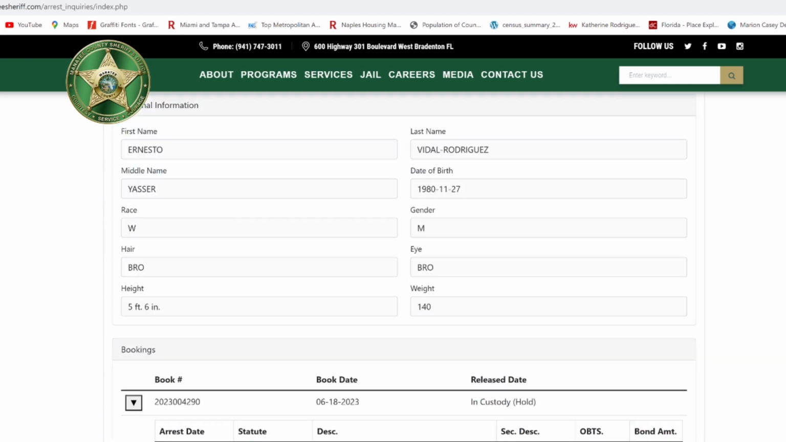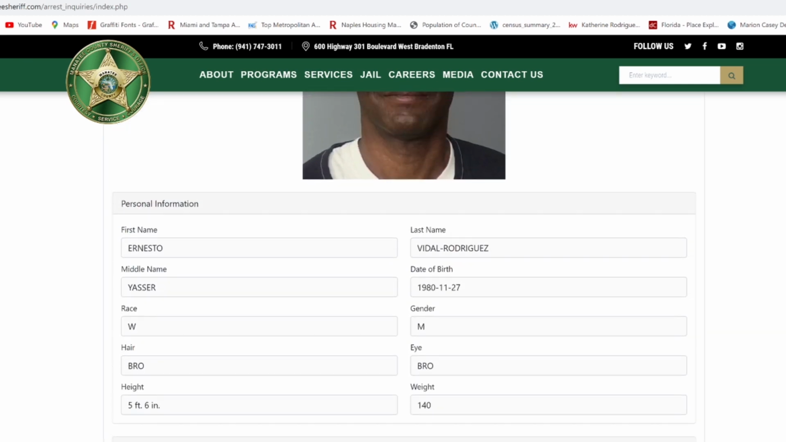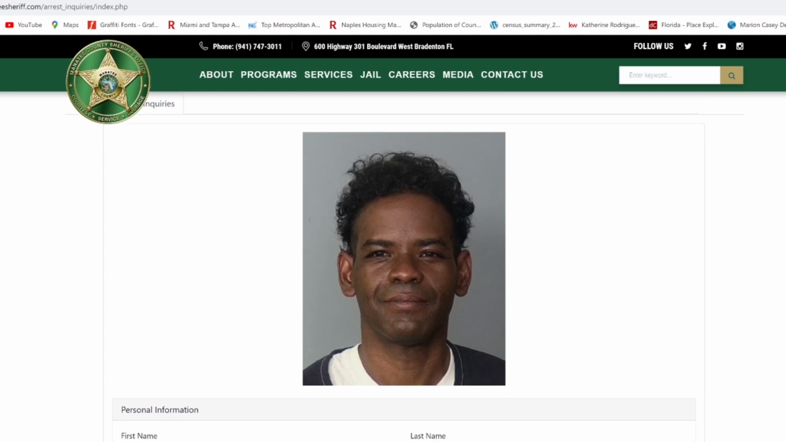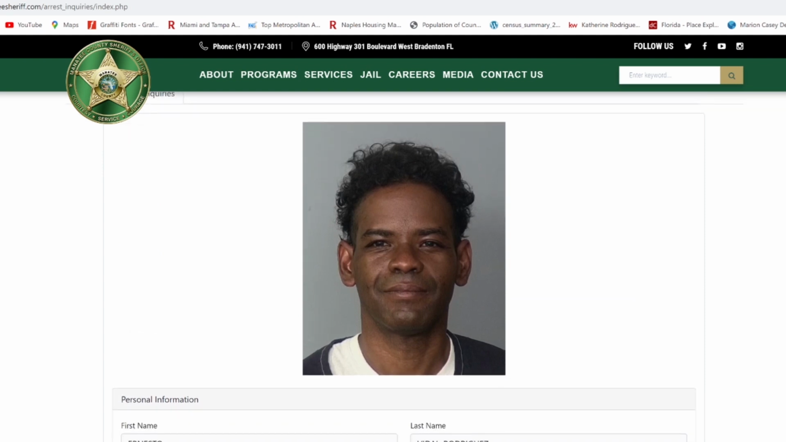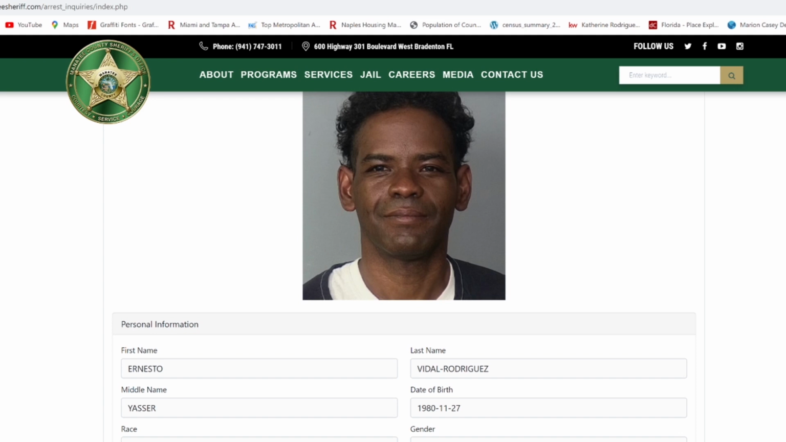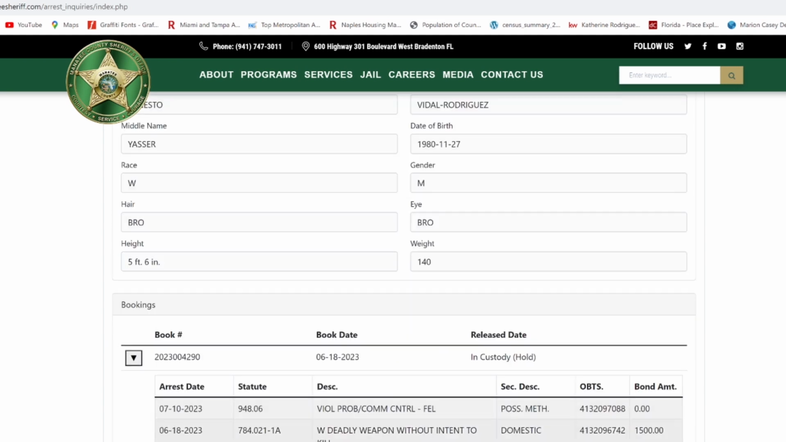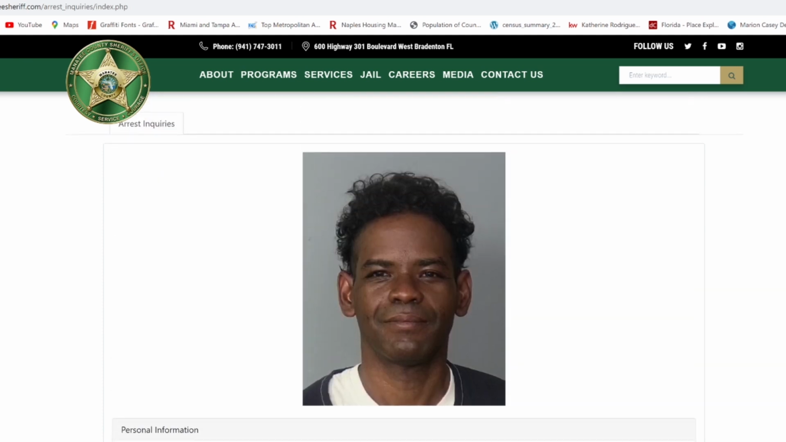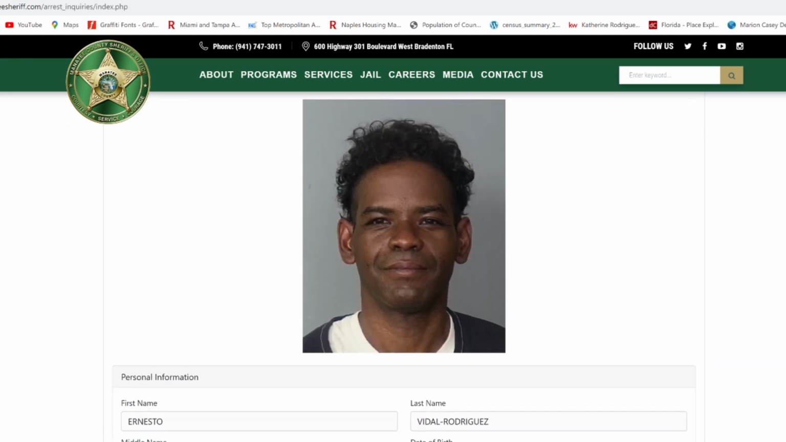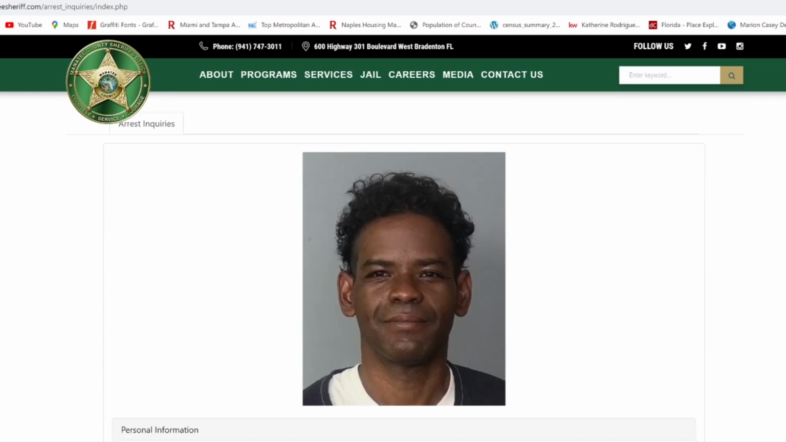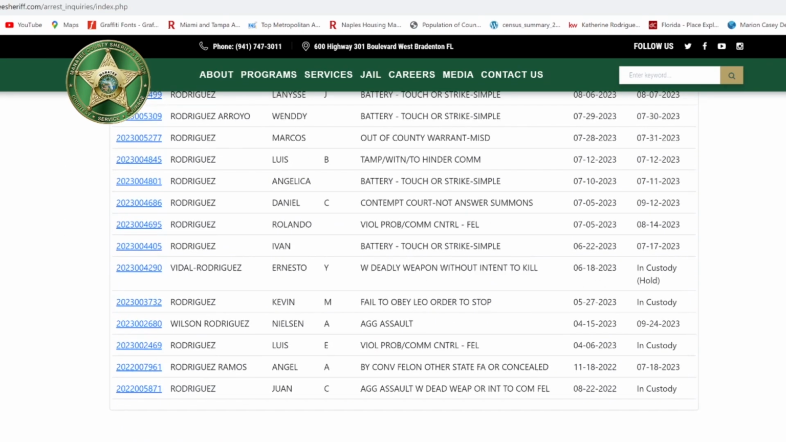For some reason that I don't understand, it scrolls you to the bottom of Manatee County. They got to fix that. But here's Ernesto Rodriguez, and it tells you his name. His middle name is Yacer. He also had a deadly weapon without intent to kill somebody. So he had a deadly weapon, but he wasn't trying to kill him. He just wanted to prove his point. So there he is, and that's pretty much how this county works.